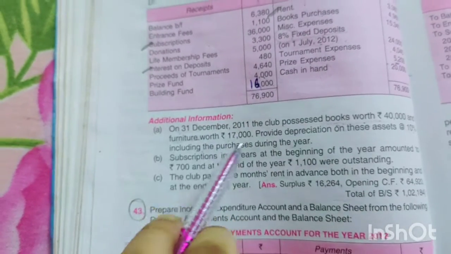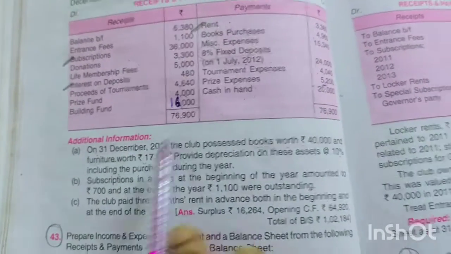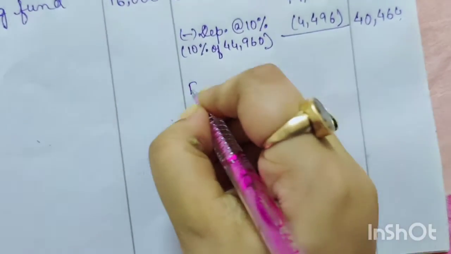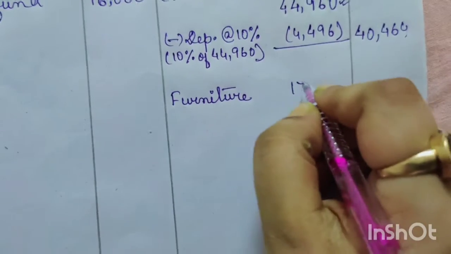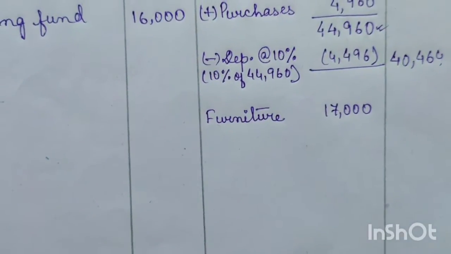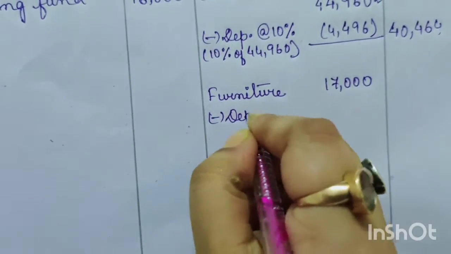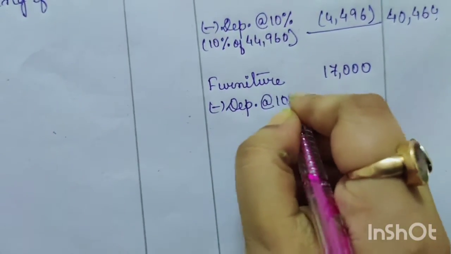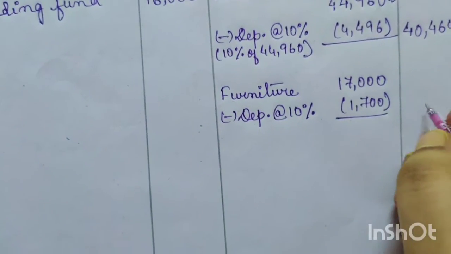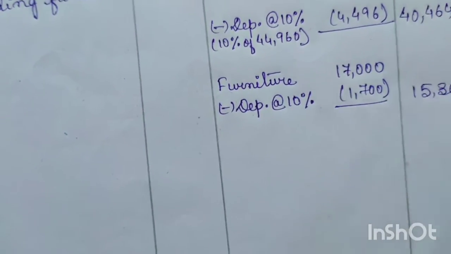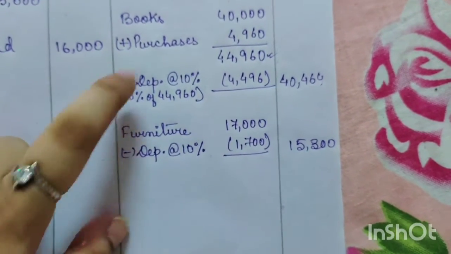Now come to furniture. In the opening we had 17,000, and during the year we didn't purchase any furniture, so directly we can charge depreciation on it. So first we will write furniture. Okay, the opening balance of furniture was 17,000. Now less depreciation at the rate of 10%, it will be 1,700. So the balance will be 15,300.